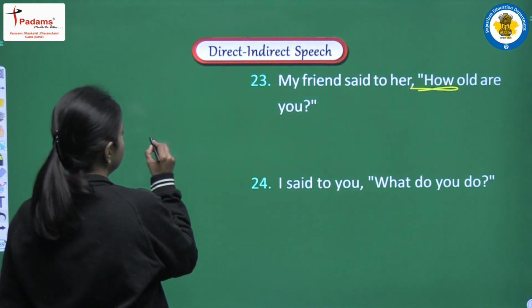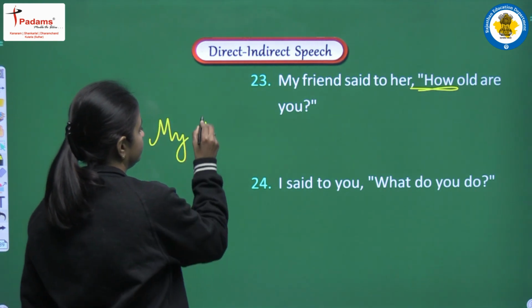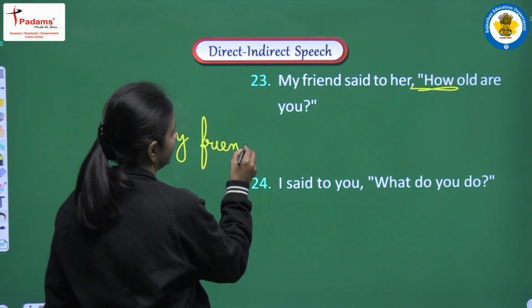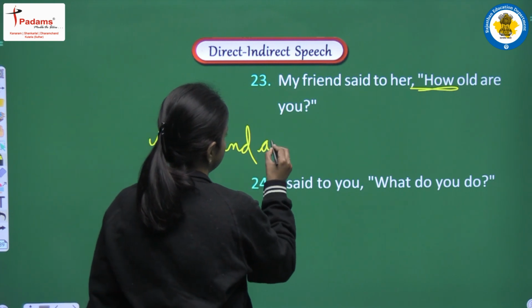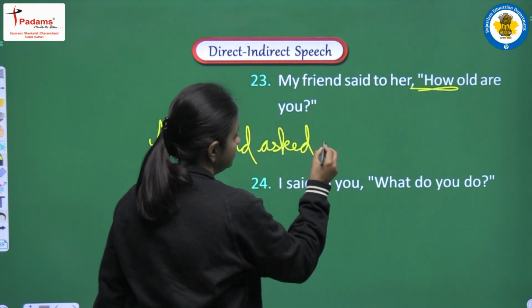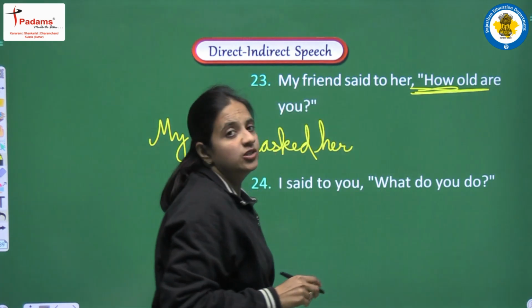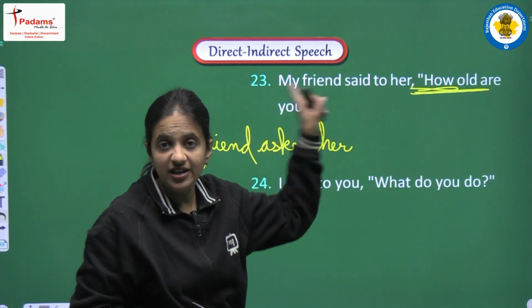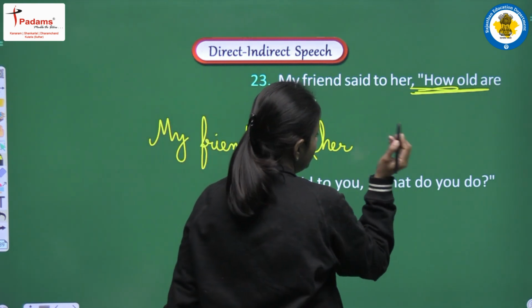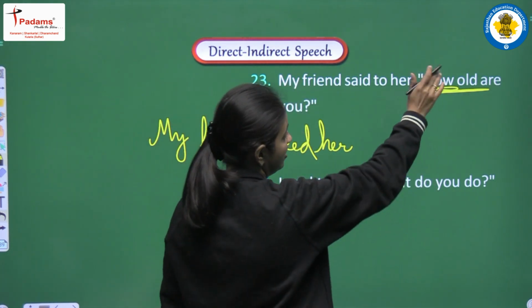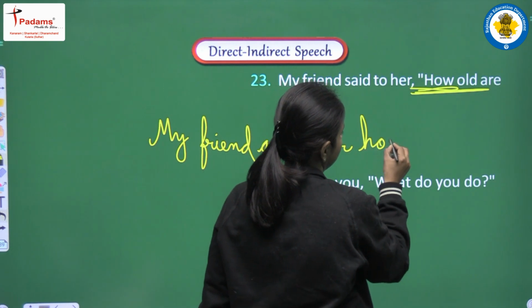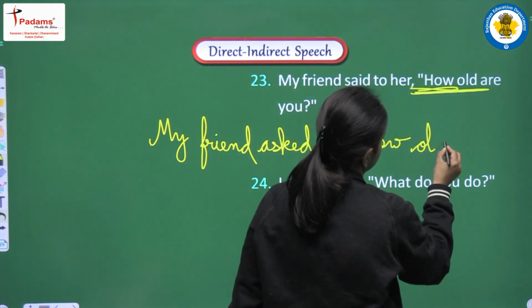So let's write my friend asked her. Next we are having how old, so we will write the same WH word that we are having here. So we won't use any other conjunction, but we will write the same WH word, that is how old.